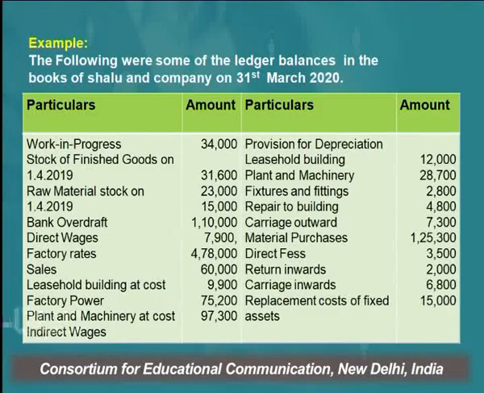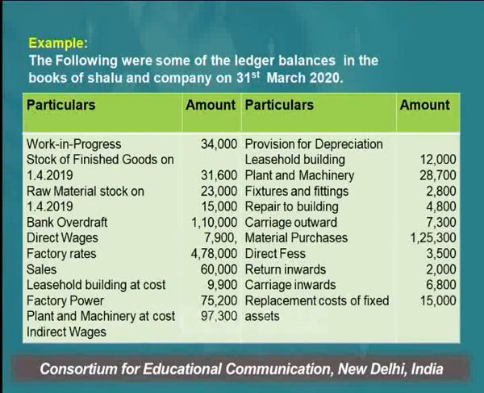The next item is direct wages. Direct wages are related with factory expenses, and all factory expenses are shown in the manufacturing account. Then the other item is factory rent. This is also related with the factory, so it will also be shown on the debit side of the manufacturing account. Next item is sales. Sales is an income of the business concern. So all types of expenses and incomes of this kind are shown in the trading account, not in the manufacturing account.